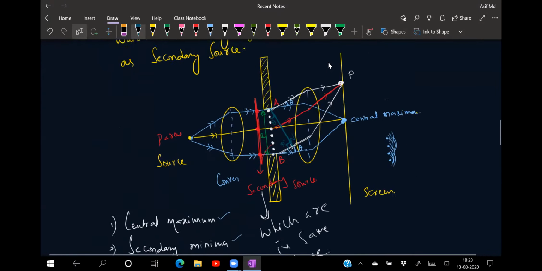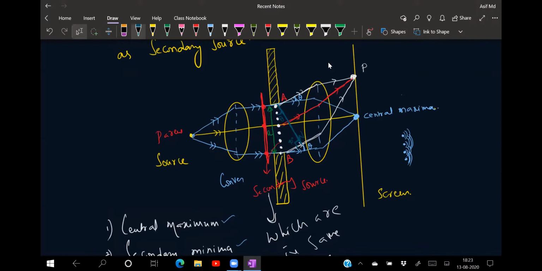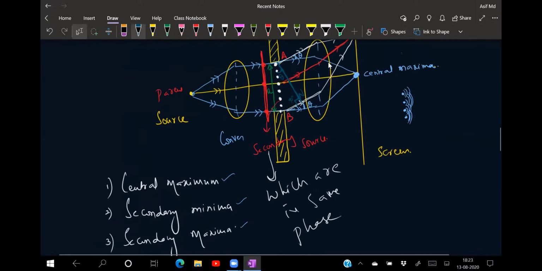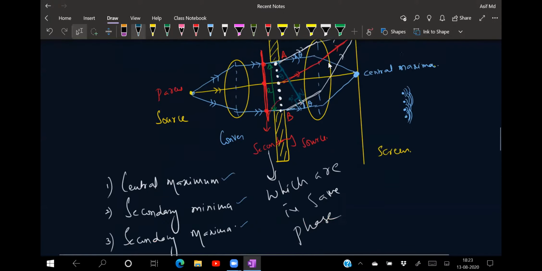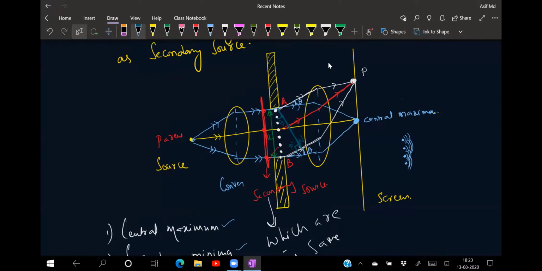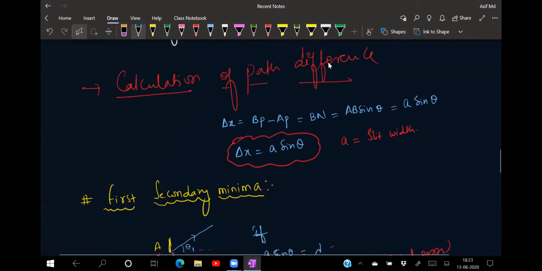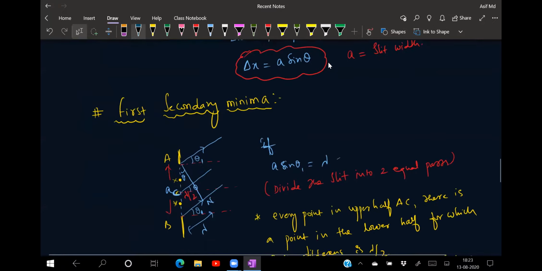In the diagram I have taken, all from a single slit, all the wavelets which are coming out are acting as secondary sources. So there is an interference between, say, the dots drawn: 1, 2, 3, 4, 5, 6, 7, 8. That means there are 8 wavelets and there is interference because of those 8 wavelets in the given condition. Clear for everyone? Okay, now see, whatever is above, below is also the same. That means they are destructively interfering. One is positive lambda, another one is negative lambda. So the net at the point P will become how much for me? 0. So that is the reason for the secondary minima.